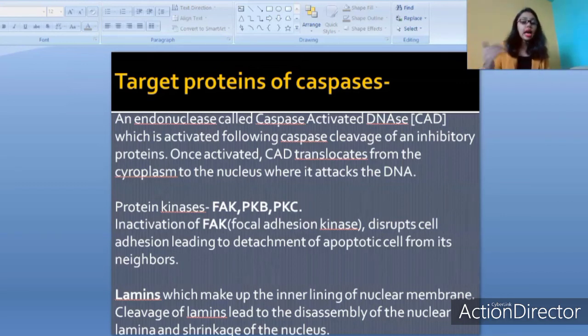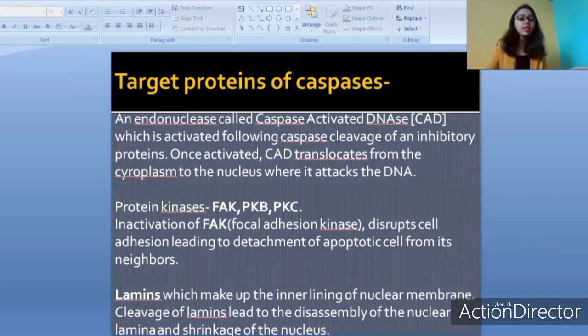Moving on to lamins. Lamins make up the inner lining of the nuclear membrane. See, in our cell we have a nucleus. Nucleus has a nuclear membrane. The membrane inside the nuclear membrane is the lamina. Lamina is basically made up of proteins called lamins. Now our caspases also go and cleave the lamins. What happens if the lamins are cleaved? There'll be disassembly of the nuclear lamina, and there'll be shrinkage of the nucleus that we saw in the morphological studies.